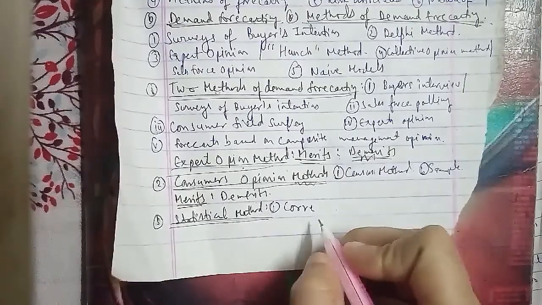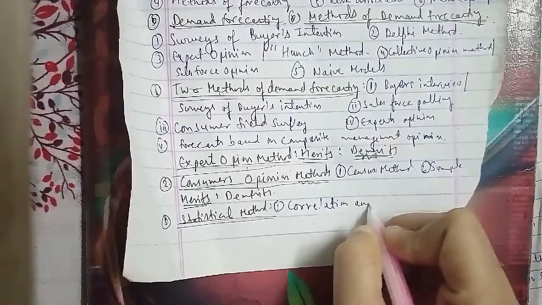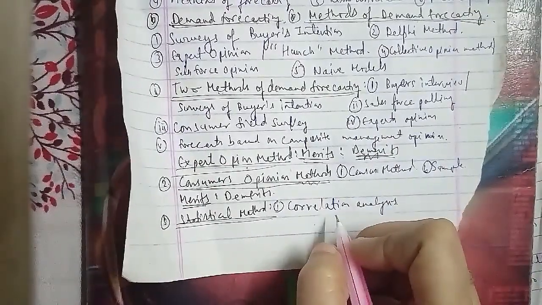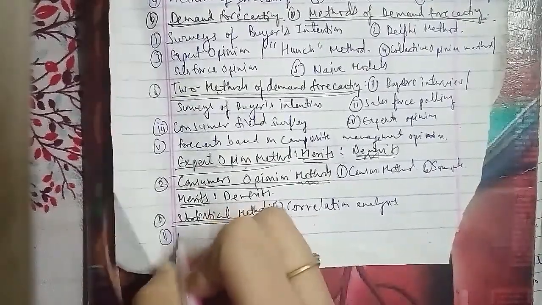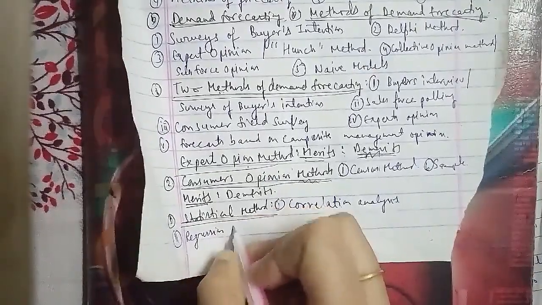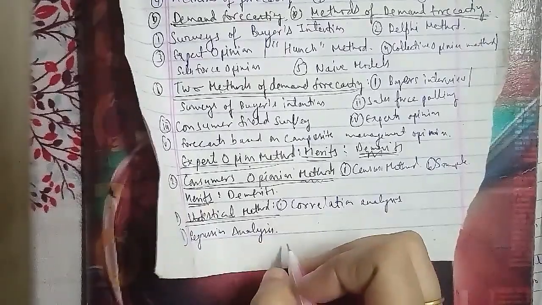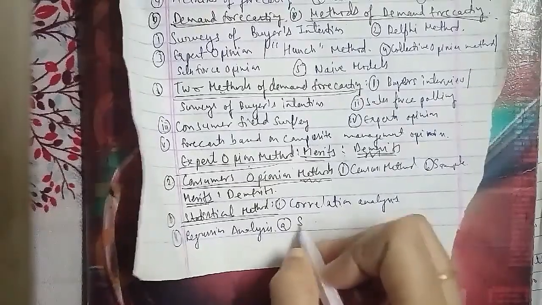So here we have correlation analysis. The second we have is regression analysis. In the regression analysis, we have first simple, which is bivariate.